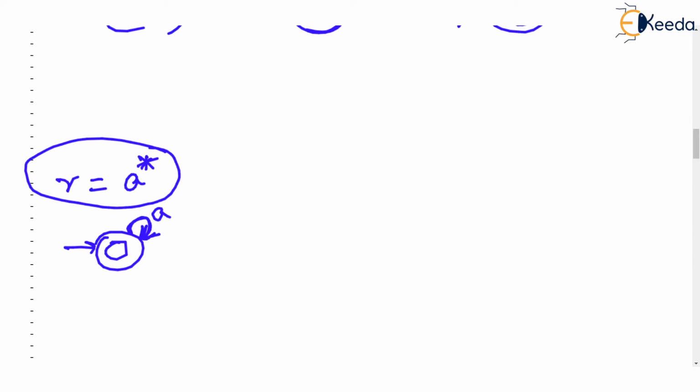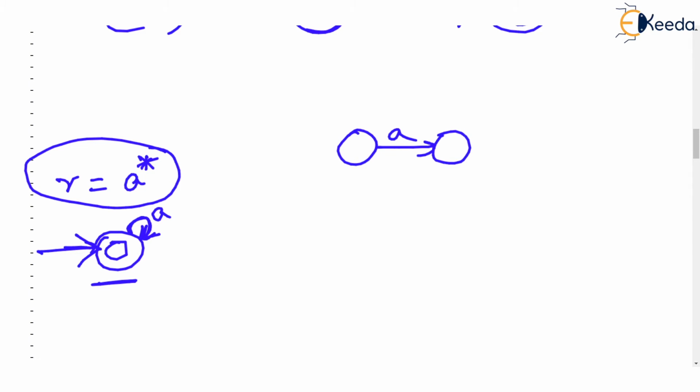Last thing is, suppose the regular expression is A star again. Now you know the ultimate FA for this, just discussed in the beginning of the lecture or video, was A repeated an arbitrary number of times, zero or more times, and epsilon is also there in this language. So the initial state itself is the final state. That's it. This is the FA. But let's see what our set of rules informs us about how to draw this.